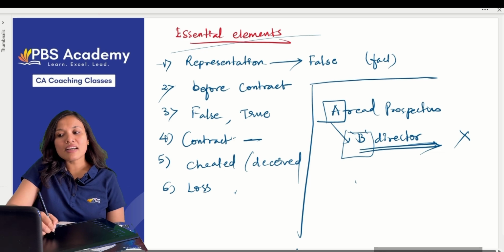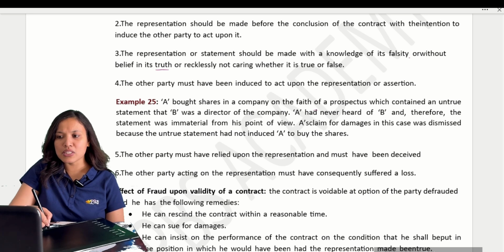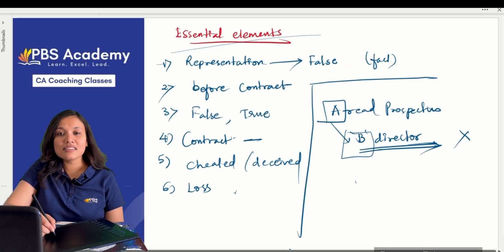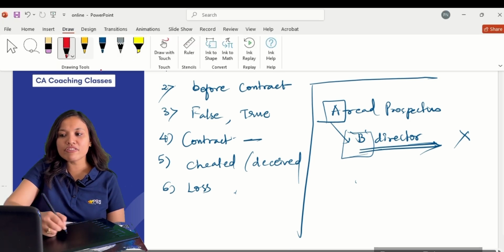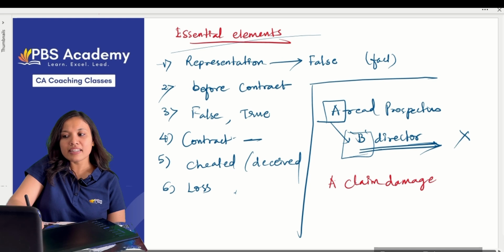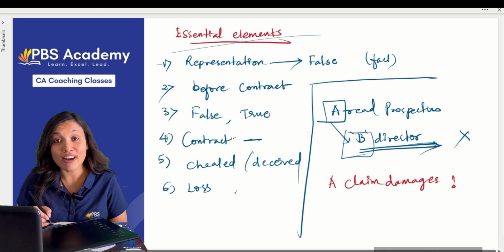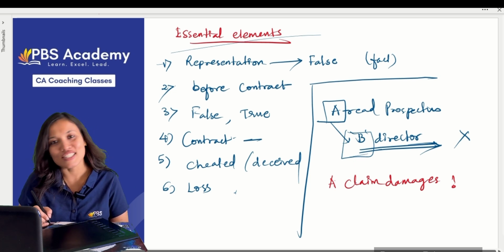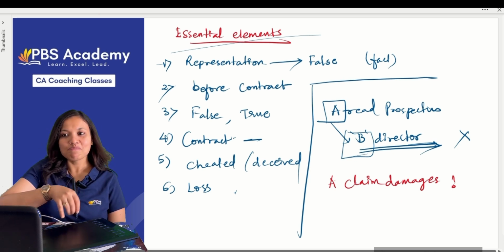Now, but at the end they come to know that there is some fraudulent transaction. Therefore the statement was, afterwards actually, B comes to know that B is not a director. Can A now claim for the damages? Is it a fraudulent activity? Can A claim damages afterwards if he comes to know that B is not a director in the company? Is it a fraud on behalf of the company? Can A claim damages? No?